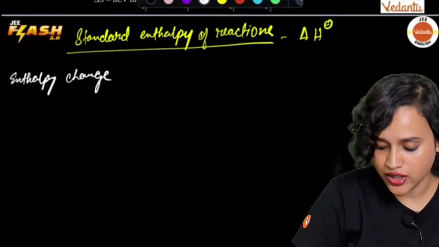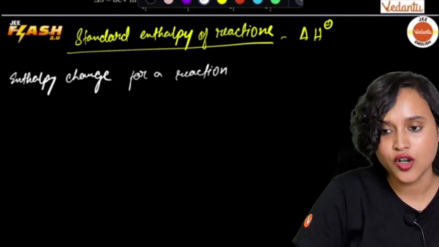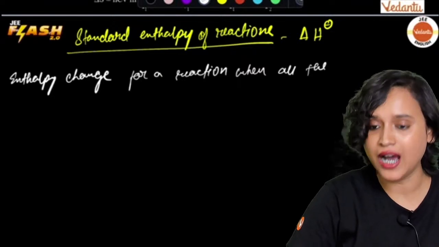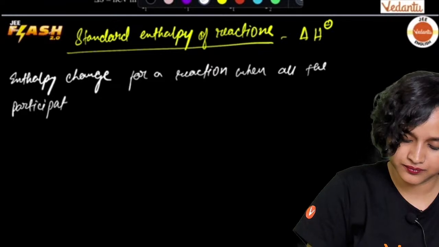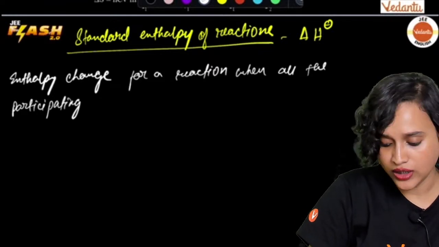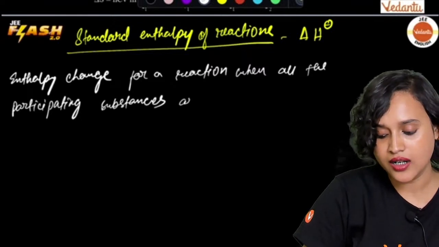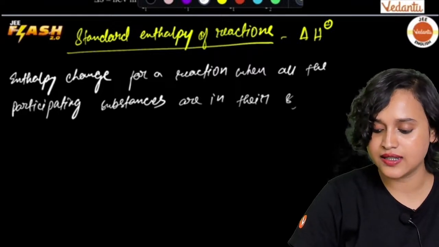Enthalpy change for a reaction when all the participating substances are in their standard states.